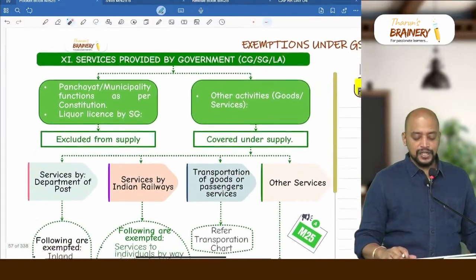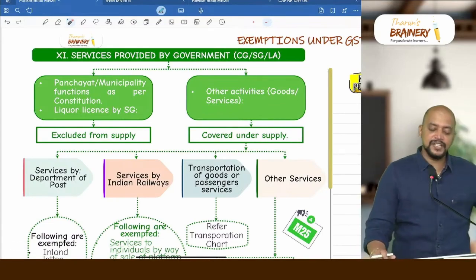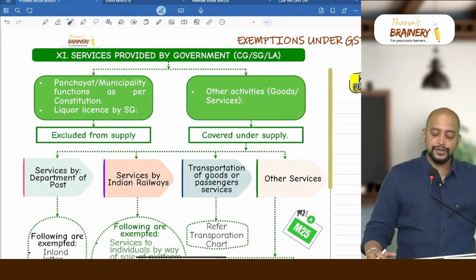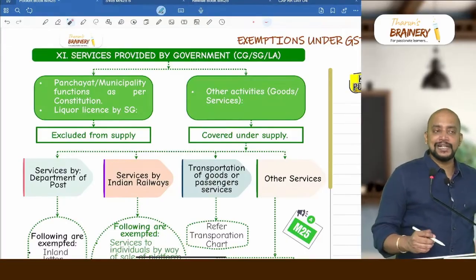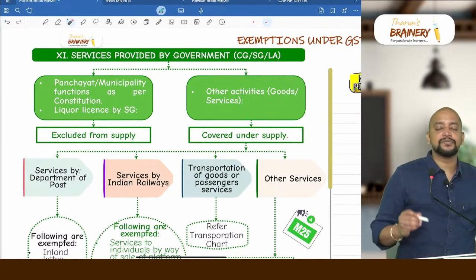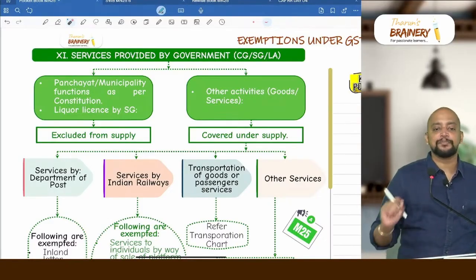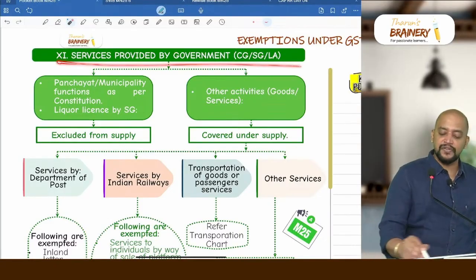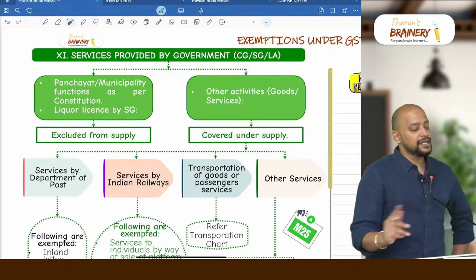Then next we are looking into services provided by government. So now there is some change in the chart, because only municipality or gram panchayat is covered under exclusion from supply. Sovereign functions of government means only municipality functions or gram panchayat functions. So services provided by government, either central government, state government or local authority, are divided into two.